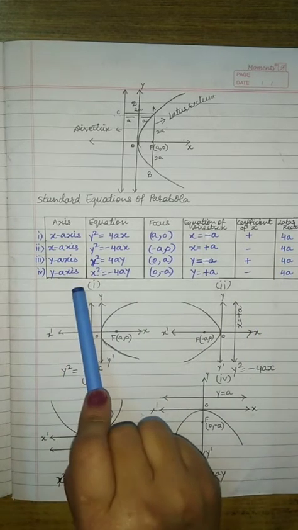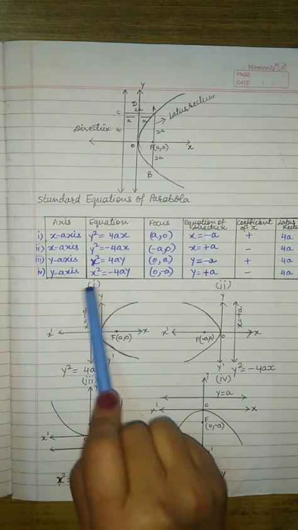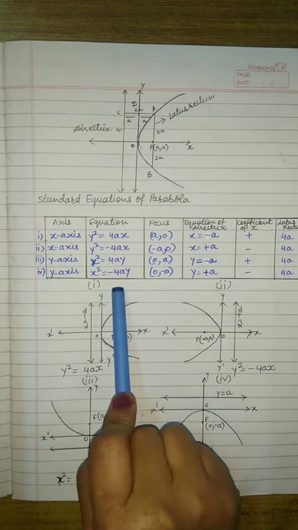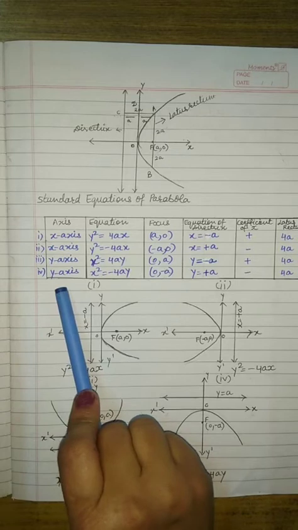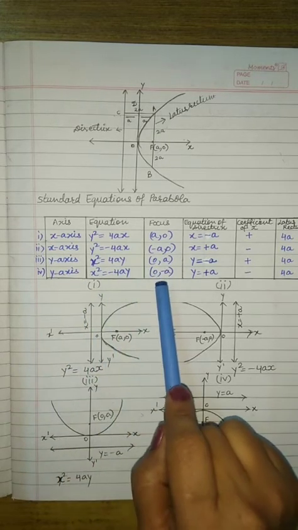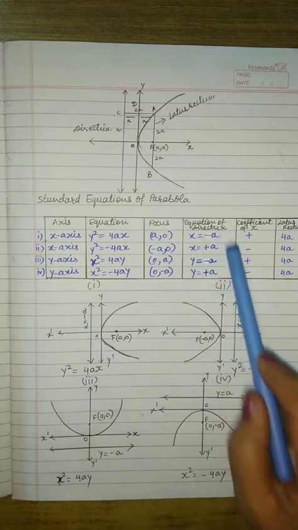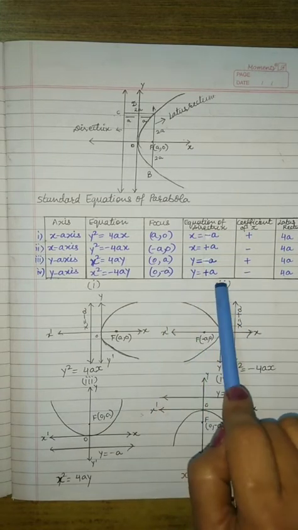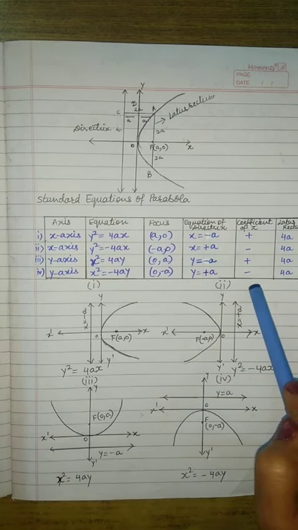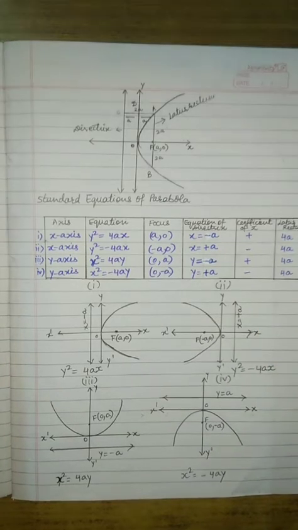Then the last equation will be x square is equal to minus 4ay. That will be along the downside of the y-axis. The coordinates of the focus will be 0, minus a. The equation of the directrix will be y is equal to a. The coefficient of y will be negative and the latus rectum will be 4a.